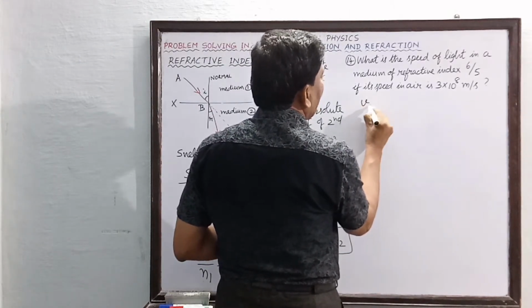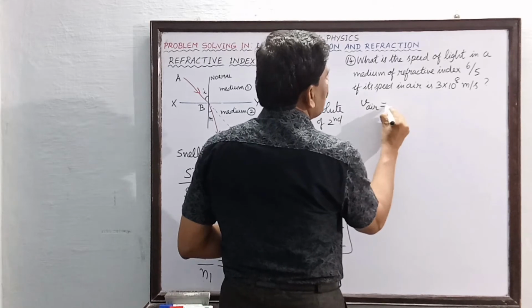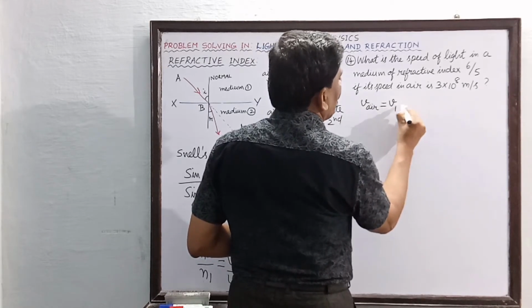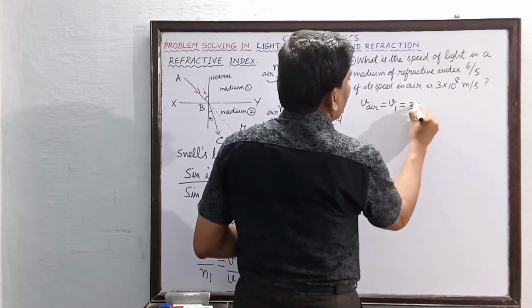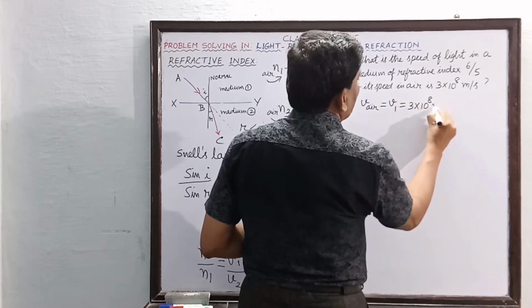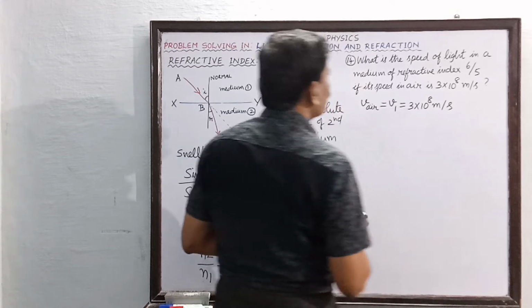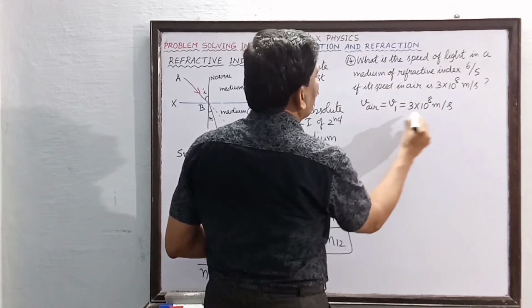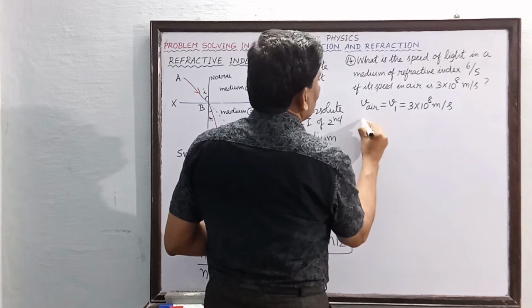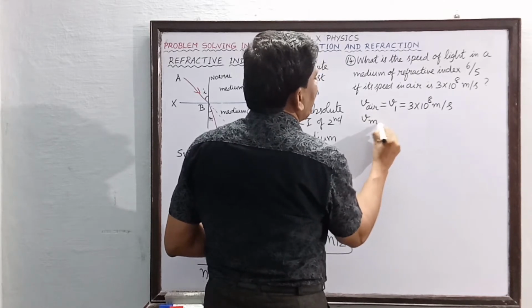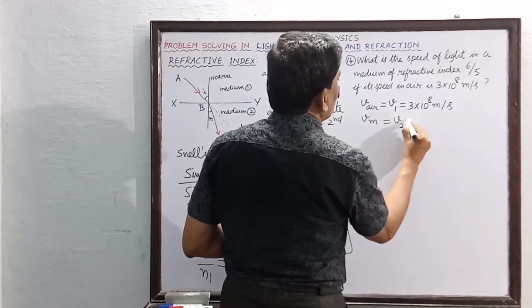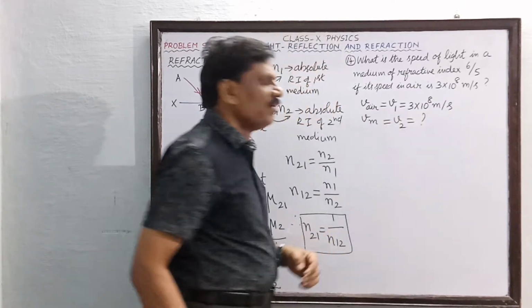Velocity of light in air, I will take this as V1, is equal to 3 into 10 to the power of 8 meters per second. The speed of light in the medium is asked, so this can be taken as the symbol V2. So V2 must be found.